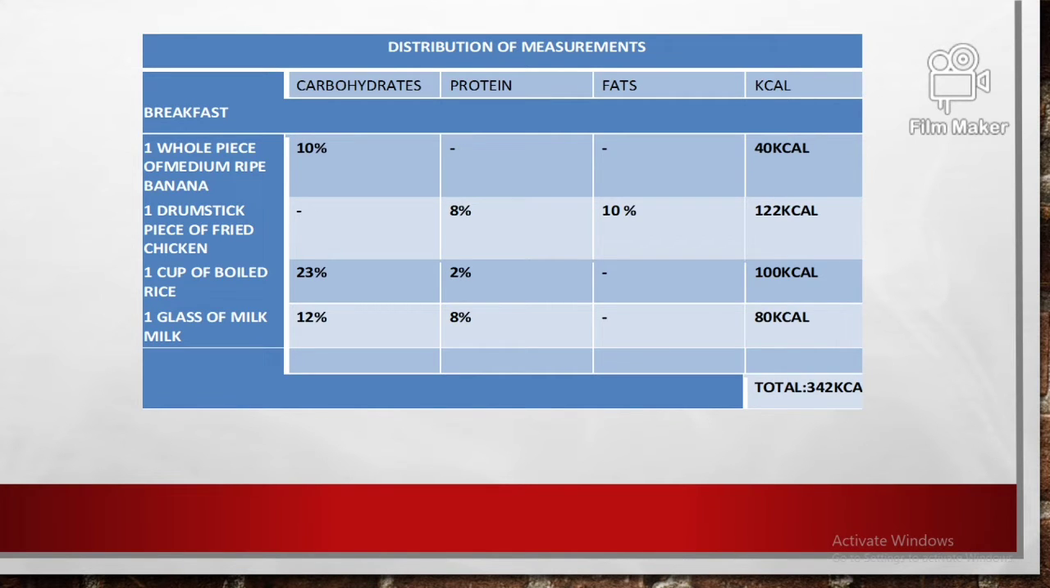And for the glass of milk will be 12% carbohydrates and 8% protein, in which the kcal will be 80 kcal for the 1 glass of milk, in which the total kcal for his breakfast will be 342 kcal.